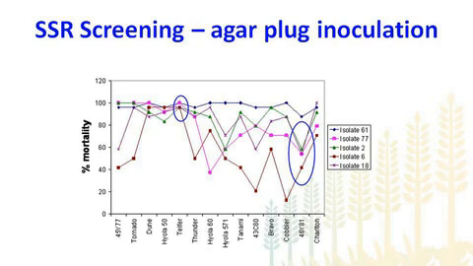So this is just an example of one of the experiments we did under controlled conditions, where we looked at the reaction of 14 different canola varieties with 5 different isolates. As you can see, there was a variable response in all these varieties, and I think there are 2 highlights that came out from this experiment. One of them was, of course, pathogenic variation in the isolates. As you can see, this isolate 61 is very highly aggressive, and it almost killed the canola. It led to about 100% mortality in most of the canola varieties.